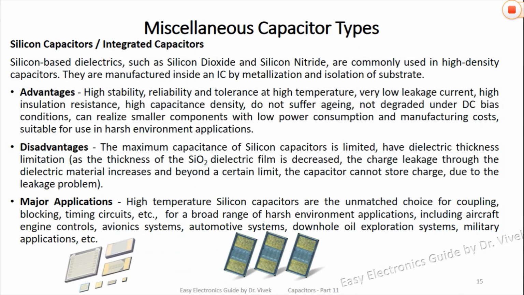In silicon capacitors or integrated capacitors, silicon-based dielectrics such as silicon dioxide and silicon nitride are commonly used. They are manufactured inside an IC by metallization and isolation of the substrate.